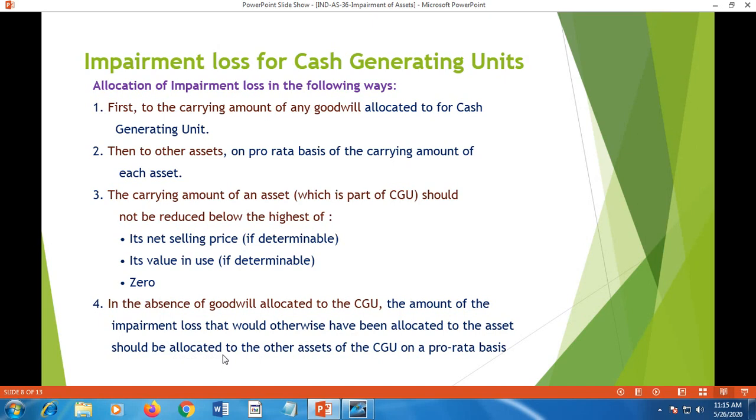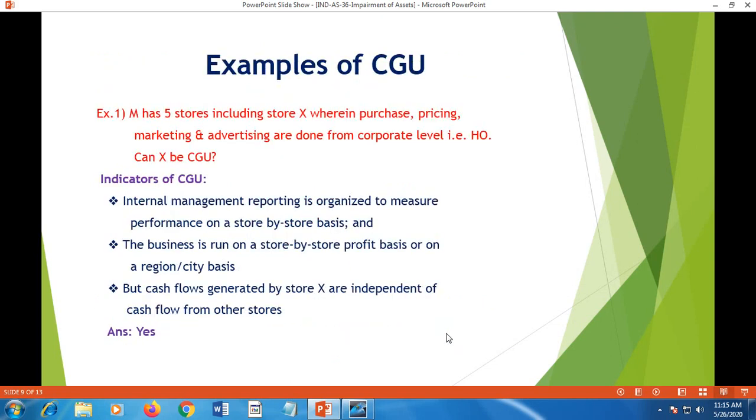Then it should be allocated to other assets of the CGU on a pro rata basis. That means it is not allocated only to the particular asset for which the impairment loss is recognized. The amount of impairment loss should be allocated to other assets of the CGU on a pro rata basis. Proportionately it should be allocated.